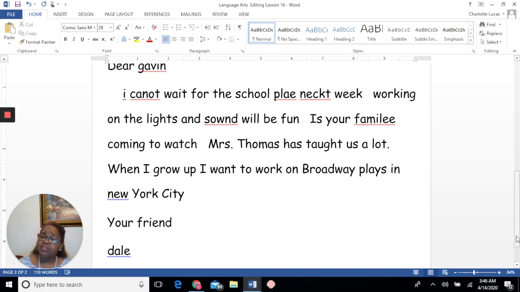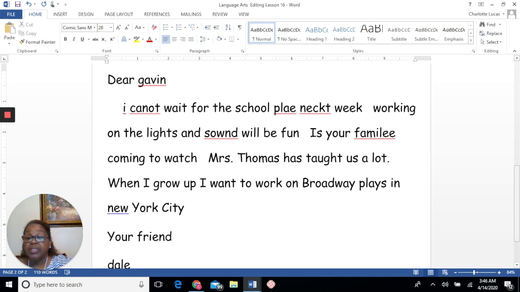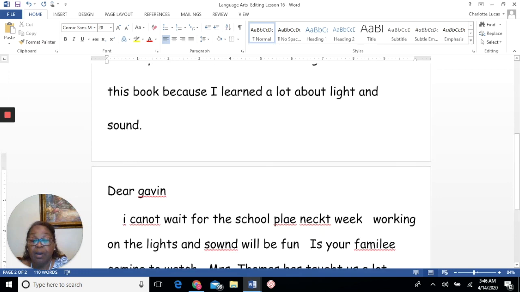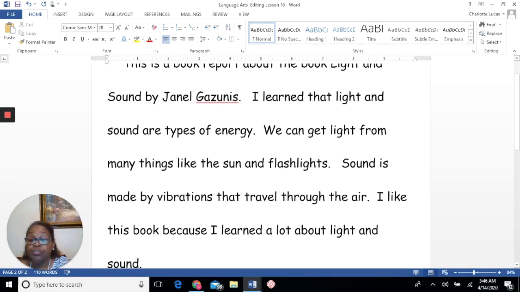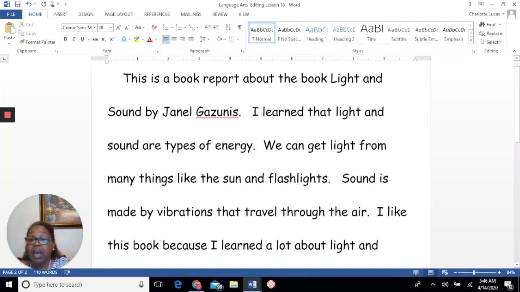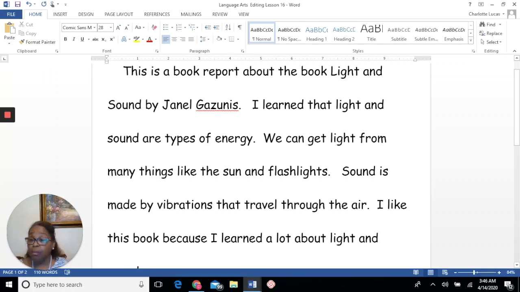So before we get started, I want to tell you about this letter to Gavin that Dale is writing. Dale has been in a play at his school, but he wrote a book report about it. And I want to read it to you, and this will serve as our review or as our summary of what the book was about. It'll give you a good idea about what's going on.